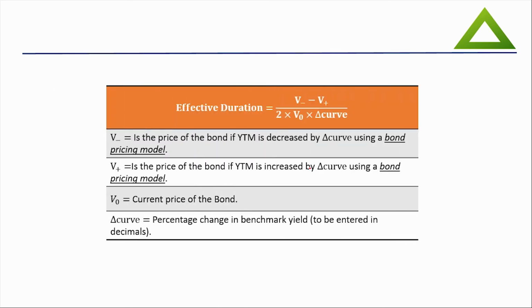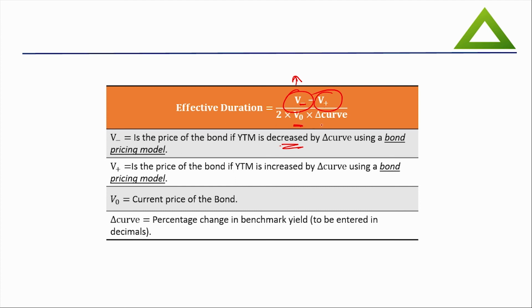So we have a measure called effective duration to identify the sensitivity of those bonds which are not straight. These are some of the parameters which we usually look at. V minus is the price of the bond if YTM decreases, that means this is the increased price. V plus is the price if interest rate increases. So what is going to be the price if interest rate goes down, and what is going to be the price if interest rate increases, divided by V0.